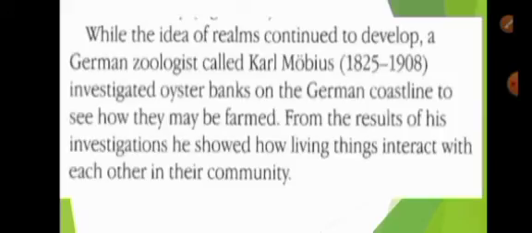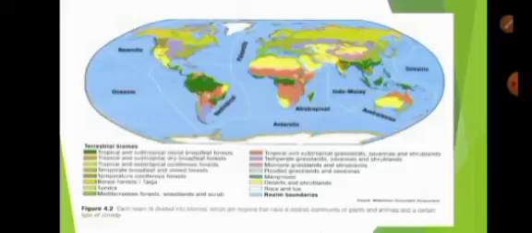While the idea of realms continued to develop, a German zoologist called Karl Moebius investigated oyster banks on the German coastline to see how they may be formed. From the results of his investigation, he showed how living things interact with each other in their community. This is figure 4.2 that shows the realms.